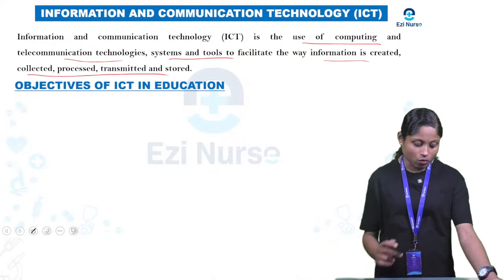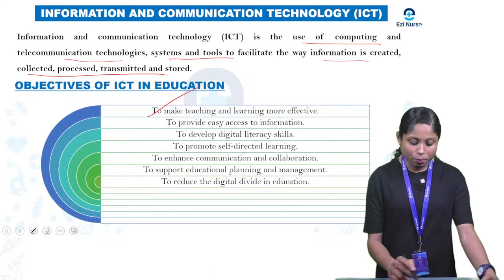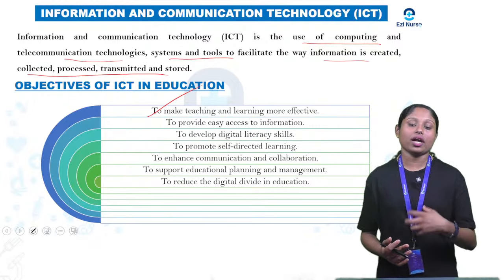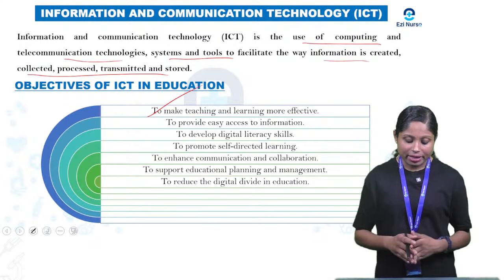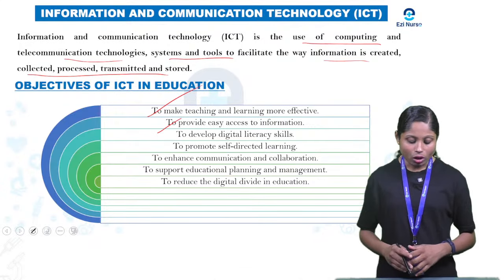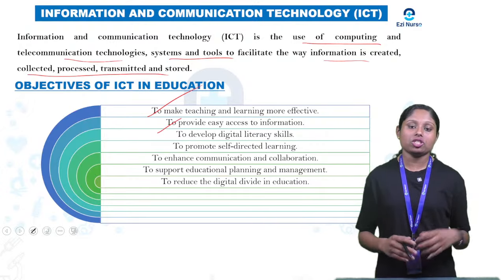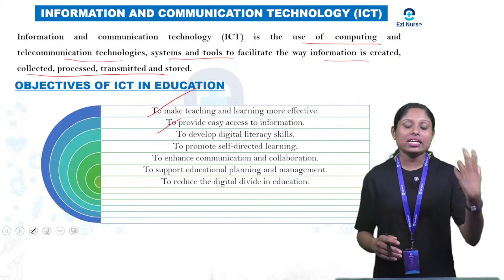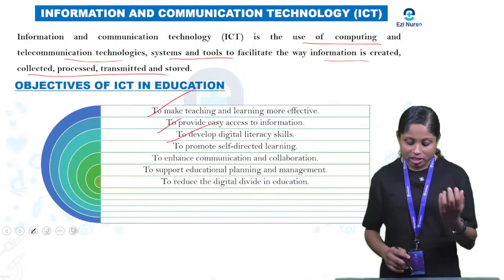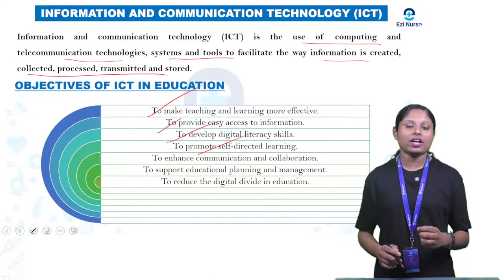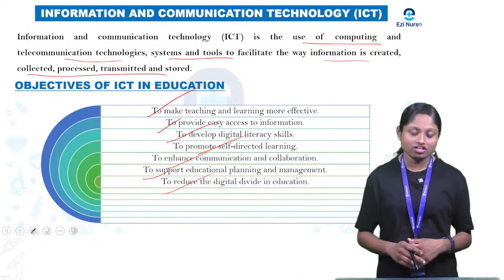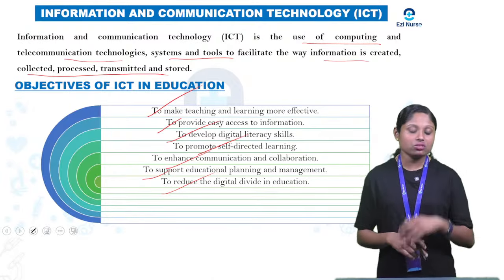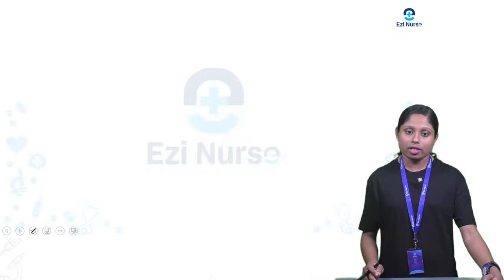So what are the objectives of ICT in education? To make teaching and learning more effective. To provide easy access to information. So in a computer we save the data, and we can easily retrieve that data. To develop digital literacy skills. To promote self-directed learning. To enhance communication and collaboration. To support educational planning and management. Also to reduce the digital divide in education. So these are the objectives of information and communication technology in education.